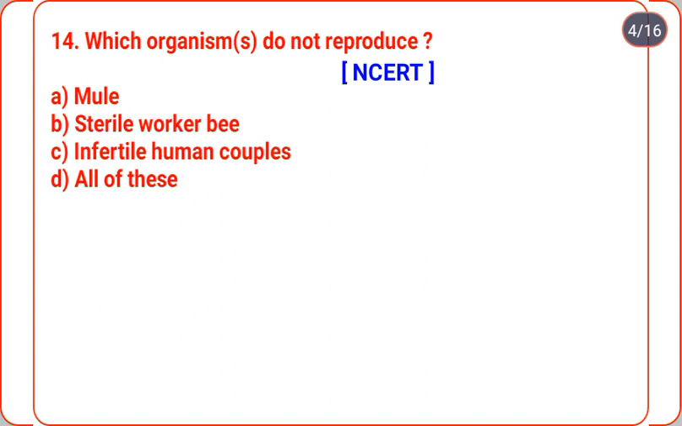Question number 14, which organism does not reproduce? Very important question, and very common and easy also. Option A mule, option B sterile worker bee, option C infertile human couples, option D all of these. Obviously our correct answer is all of these, because mule, sterile worker bee and infertile human couples do not reproduce even though they are alive. Okay, next.